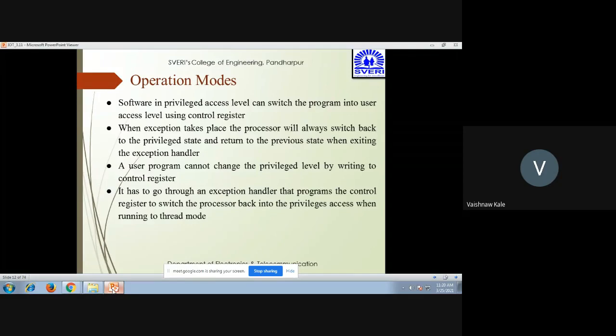Now, software in privileged access level can switch the program into user access level using the control register. When an exception takes place, the processor will always switch back to the privileged state and return to the previous state when exiting the exception handler. A user program cannot change the privilege level by writing to the control register. It has to go through the exception handler that programs the control register to switch the processor back into privileged access when running in thread mode.